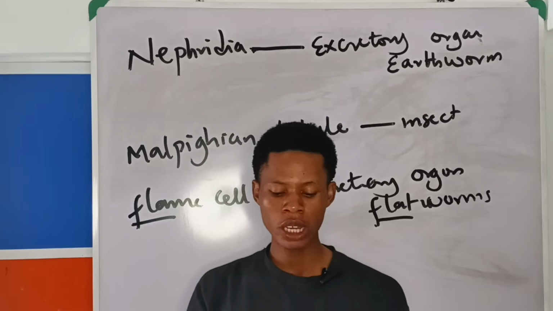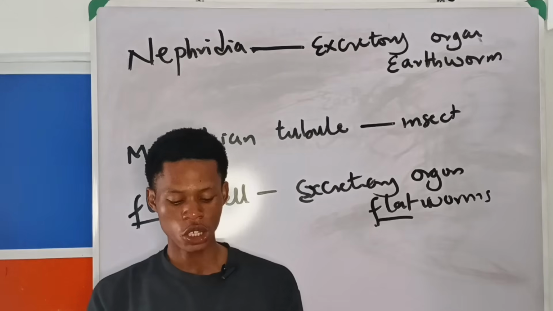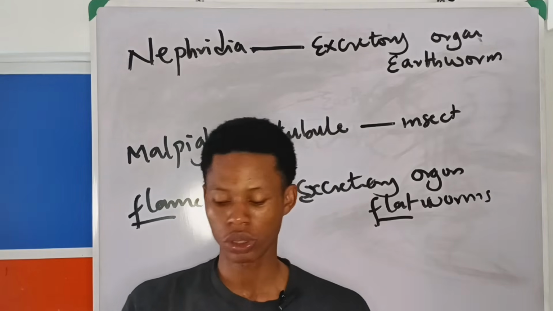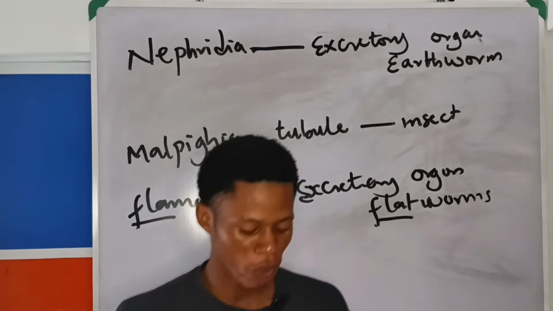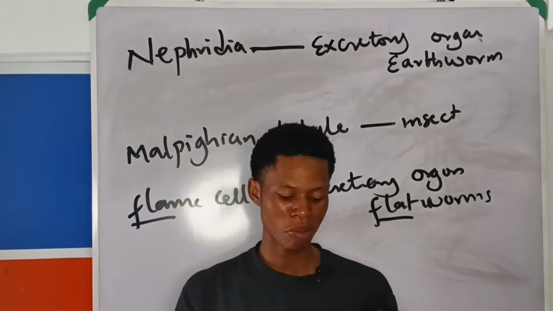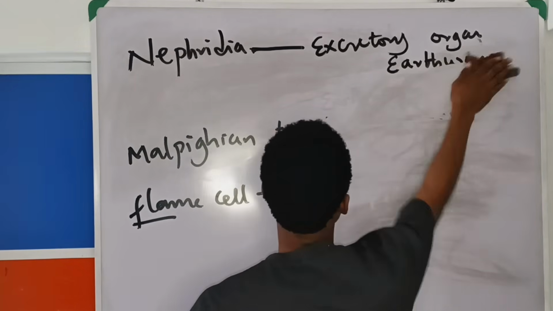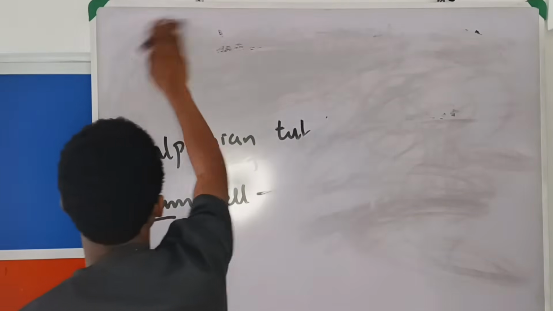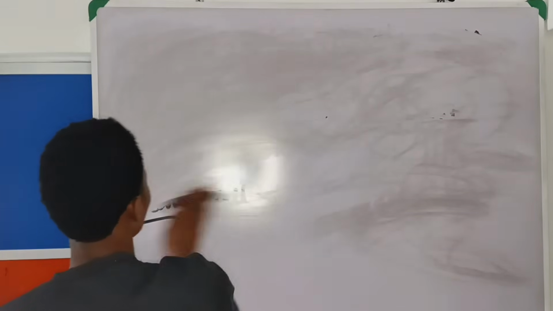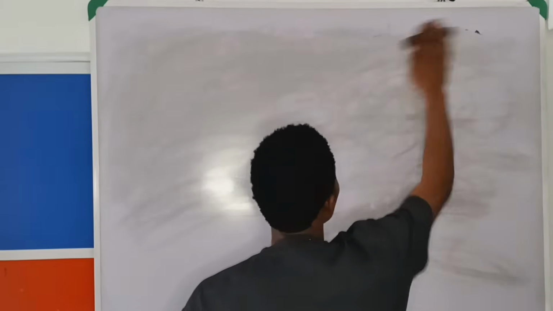The next question here. In which of the following groups of animals is the Malpighian tubule found? Alright, so this one I'll write the options so you can see it clearly.